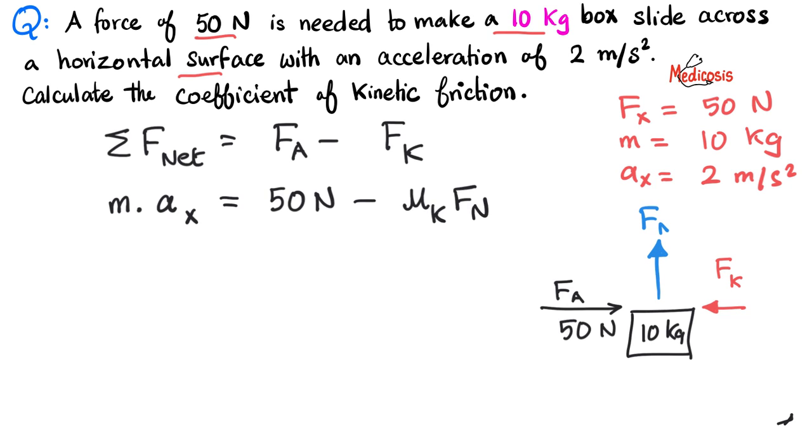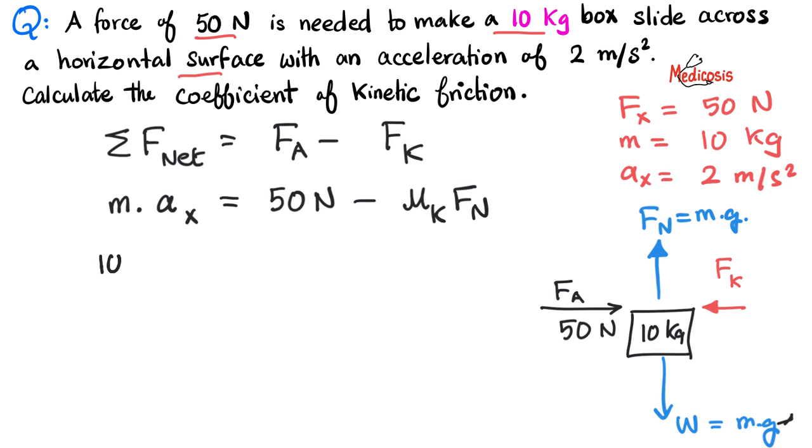So the normal force is trying to pull you up, and the weight of the box is trying to push it down. Of course, you know that weight is m times g, which means that the normal force is also m times g. They are equal in magnitude, but opposite in direction, which means I can replace this normal force with m times g. So let's do it.